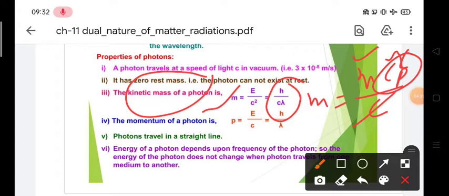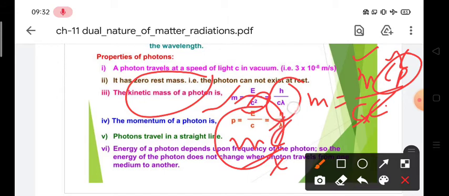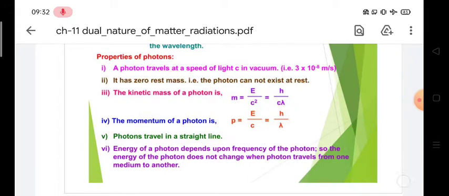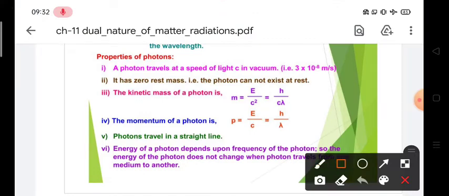One more c we have here, which you can understand this way: this is basically c square, so we get mc upon c, and finally the dimension we get is that of mass. I hope this formula, m equal to E upon c square, is clear to you.